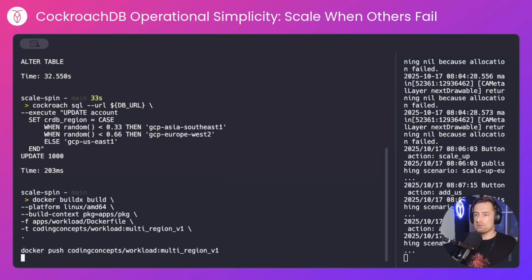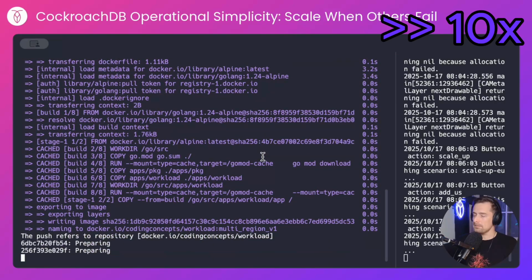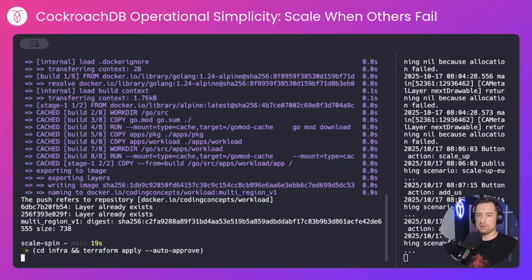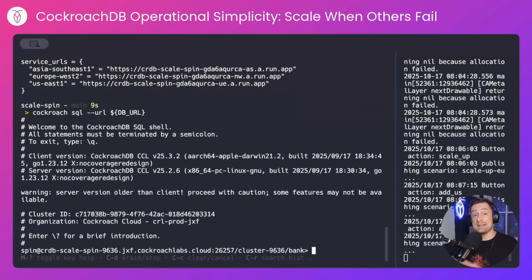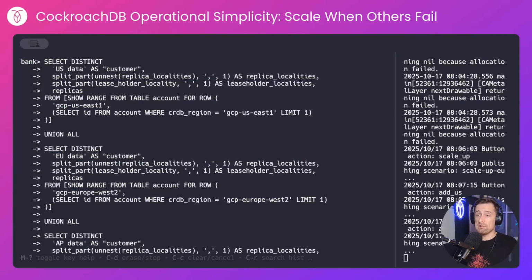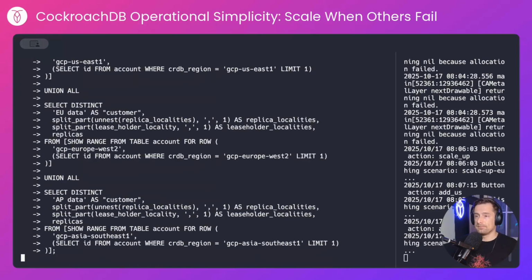I'm going to update that now to randomly distribute the rows across those regions. I'll build the multi-region Docker image and apply that to my app runners. Let's take a look at the database quickly, just so I can show you where data is being distributed. With this query, I'll fetch a random row for a US customer, a London customer, and a Singaporean customer, and show you where their data is physically being stored, and more importantly, where their leaseholder, the thing that orchestrates their reads and writes, is located.